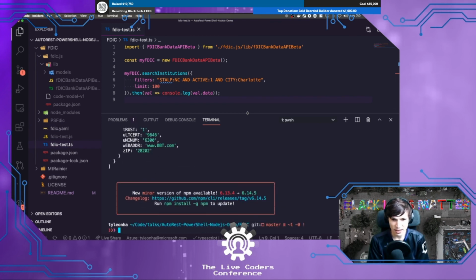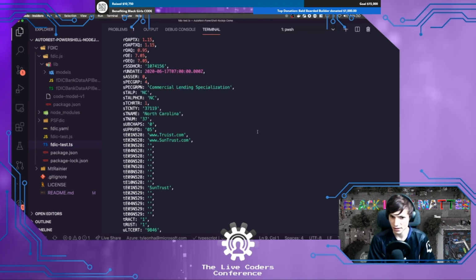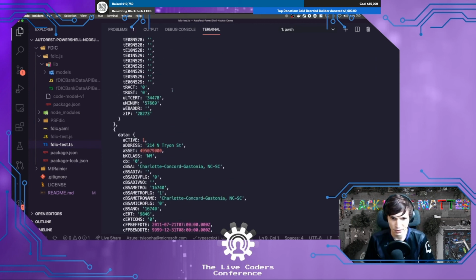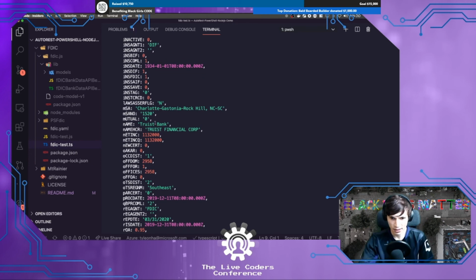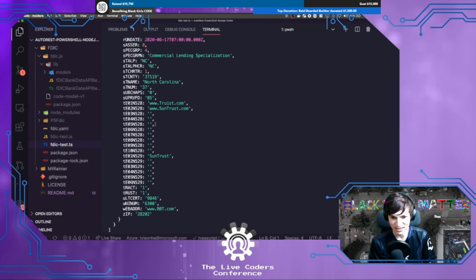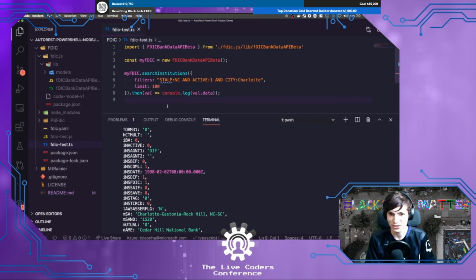It does give me a couple of issues, and I think those are going to work in the new TypeScript one, but it didn't this time. But anyway, if I look here, I've got all of the data. All it does is log out all the information. This is the bank Truist, which coincidentally is the bank that my dad works at. But yeah, it worked, and this was the code to do it. It looks like TypeScript. The filter syntax is a little weird, a little odd, but yeah.